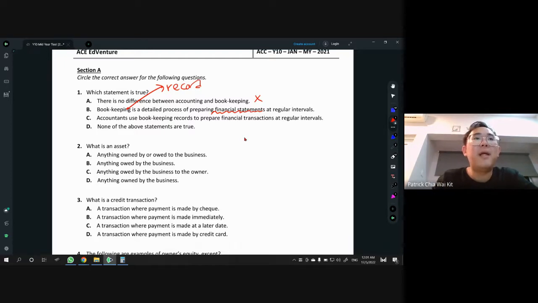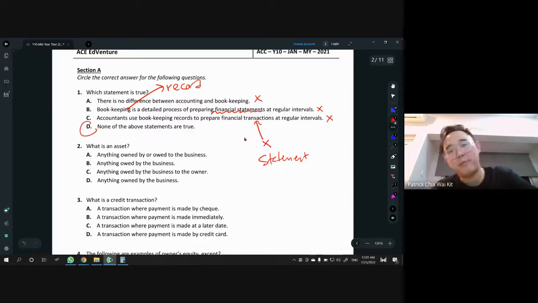That's bookkeeping. And then C, accountants use bookkeeping records to prepare financial transactions at regular intervals. Nope, that is not the word being used, because it's not supposed to be financial transaction. It's supposed to be financial statement. So that means C is also out, B is also out. Therefore, the answer is D. None of the above statements are true.